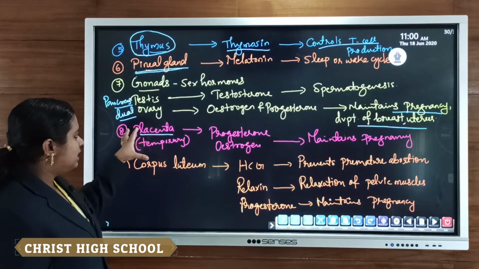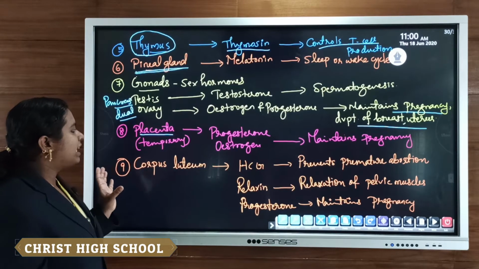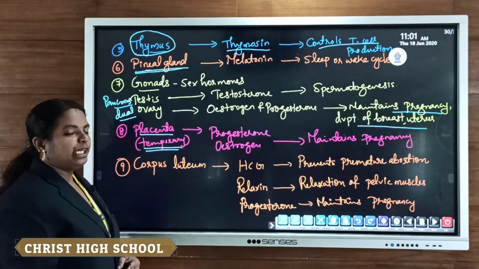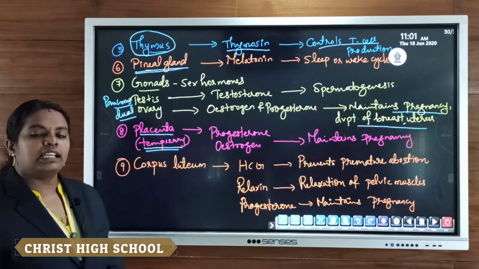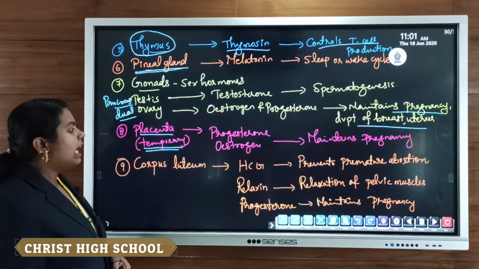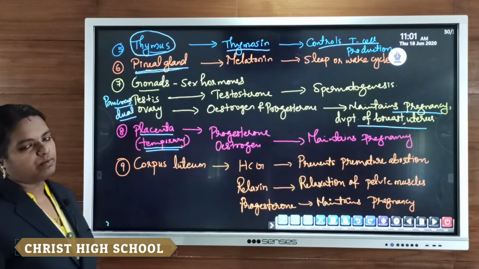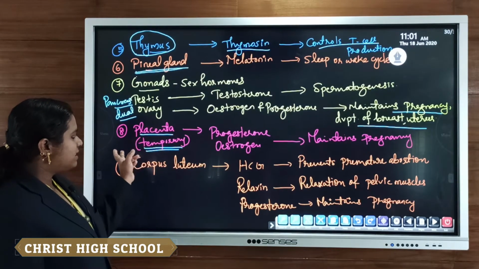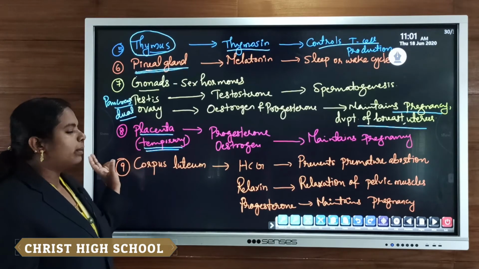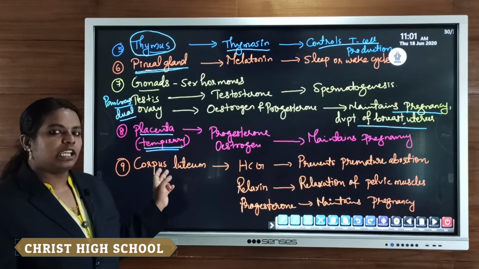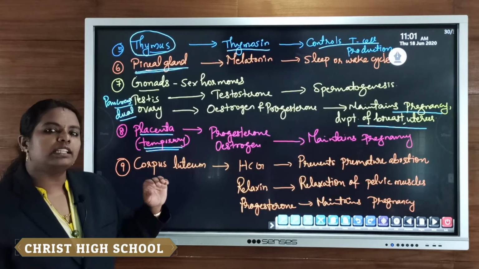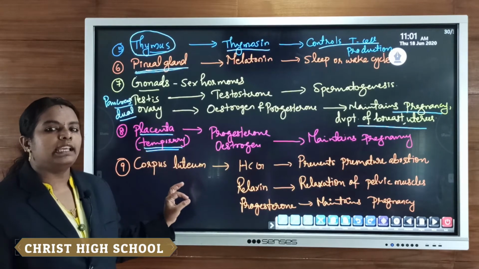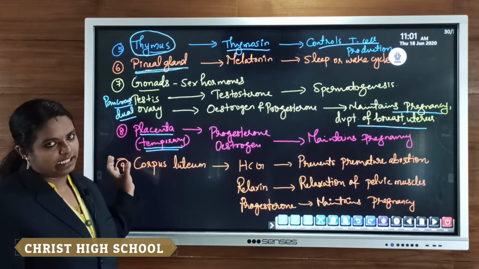Clear? So at the time of pregnancy, this placenta acts as a temporary endocrine gland, and it helps in the release of progesterone as well as estrogen. Like the ovary, this placenta that forms at the time of pregnancy acts as a temporary endocrine gland only at the time of pregnancy, because this connection, the placenta, forms only in case of pregnancy.